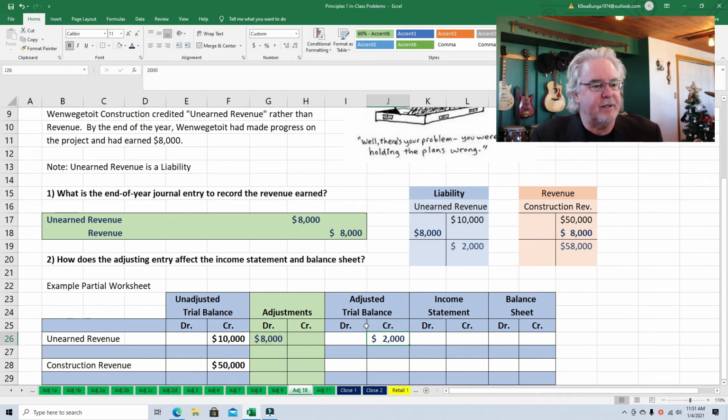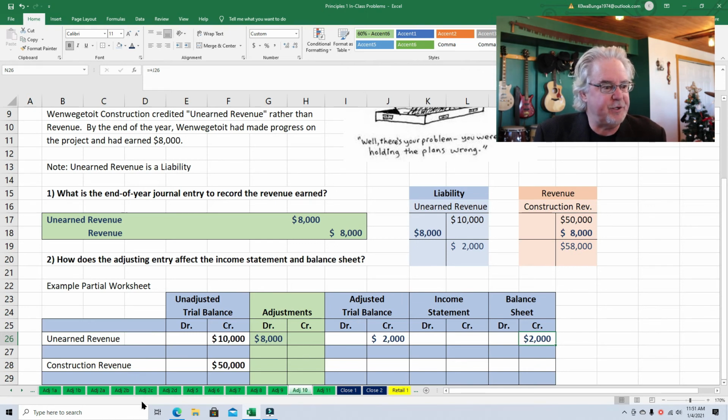So it's going to go on the balance sheet as a credit. And how did I know it's a credit? Well, because it's a credit on the adjusted trial balance. We're just moving it over to where it belongs on the balance sheet. What kind of things go on the balance sheet? Assets, liabilities, and equity. So it's found its home here on the balance sheet.